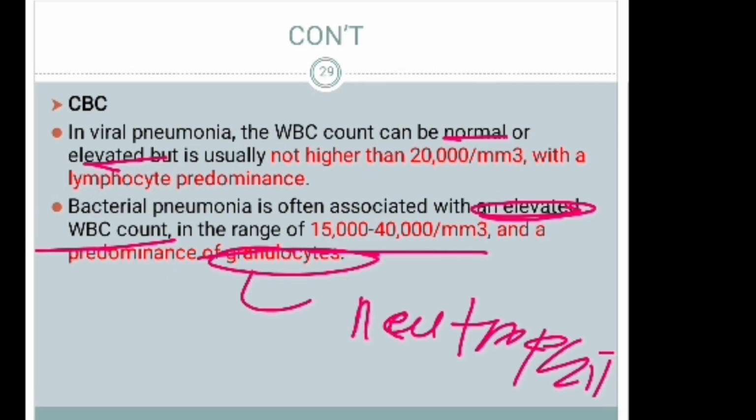Bacterial pneumonia is often associated with elevated white blood cells in a range of 15,000 to 40,000 per cubic millimeter and a predominance of neutrophils or granulocytes. In bacterial pneumonia, neutrophils or granulocytes predominate, but in viral pneumonia, lymphocytes predominate.